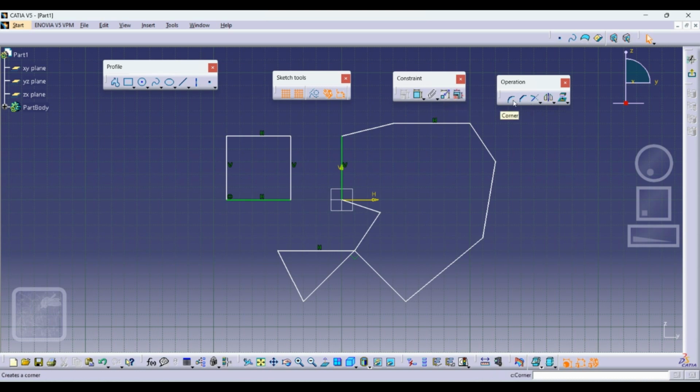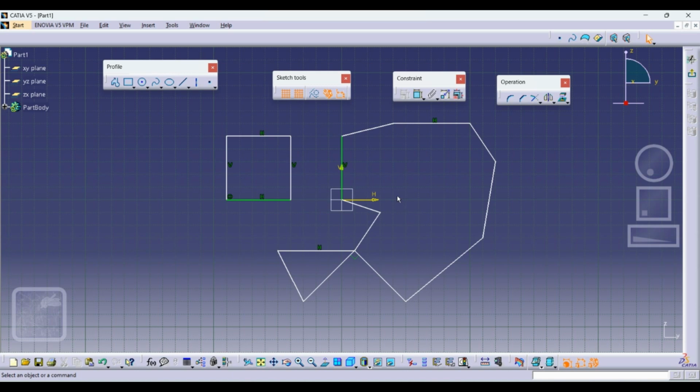Then operation: whatever you have made, if you want to modify something like a corner, you have to do chamfer, then you can use this thing. If you want to do the trim, then you can use this one. Then you have mirror. Then we have the project 3D element. Okay, so these are all about the operation. We will see one by one how we can use them. Before going to this, I have made something, okay, and I have made it for some reason.